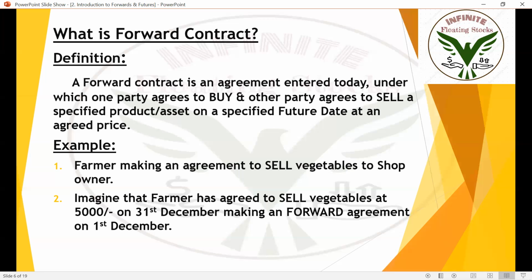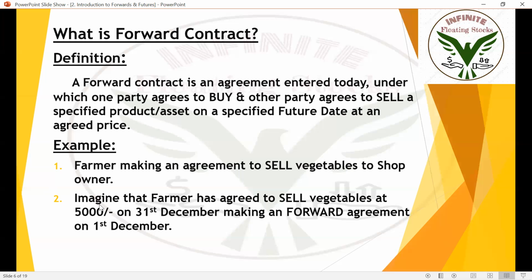For that, the farmer has made an agreement with a shop owner on 1st December itself to sell all the items which are cultivated by him in his farm. Okay. Imagine that the farmer has cultivated some fruits, vegetables, flowers, etc. And he made an agreement that he is going to sell all those things which he cultivated to a shop owner on December 31st. Okay, that's an agreement between farmer and shop owner.